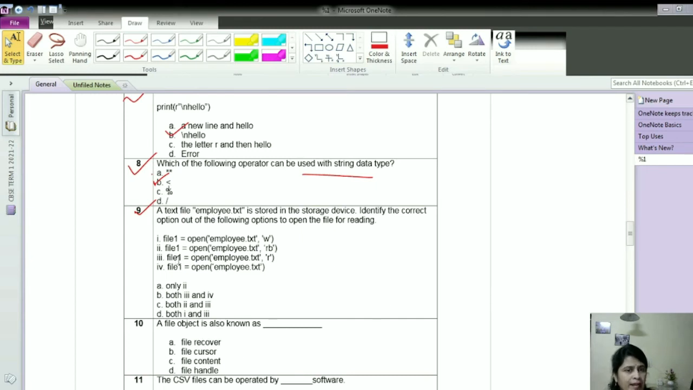Then the third option, file1 = open("employee.txt", "r"). Yes, we can open a file in read mode with the help of the R mode. Then the fourth option, file1 = open("employee.txt"). Now no mode is specified. We know the default mode is R, that is read mode. So which one is correct? Option A, no, only 2. No, it's not the correct option. So options 3 and 4 out of these 4 options are correct. So of course 3 and 4, that means option B here is the correct option.